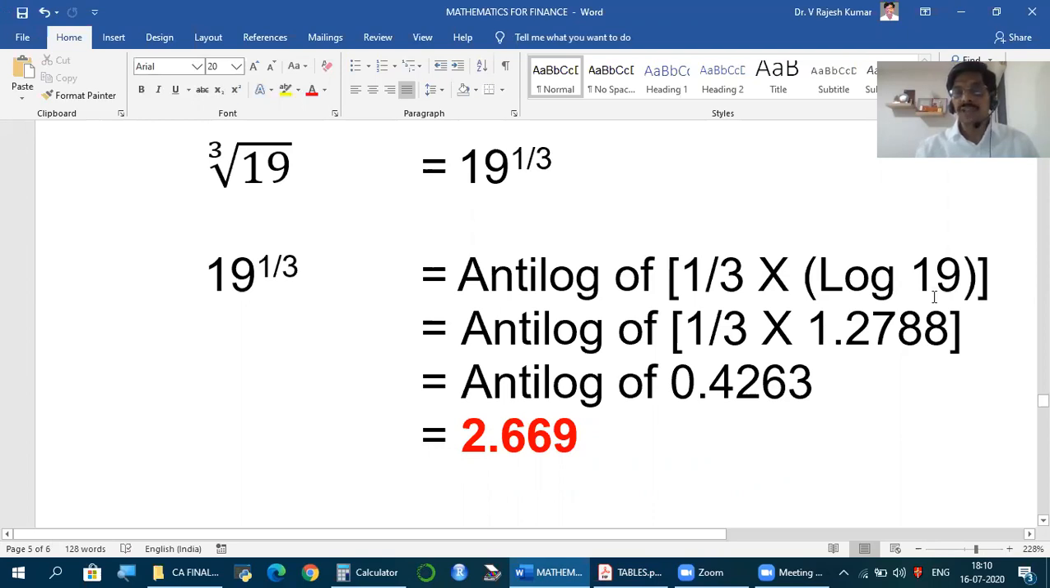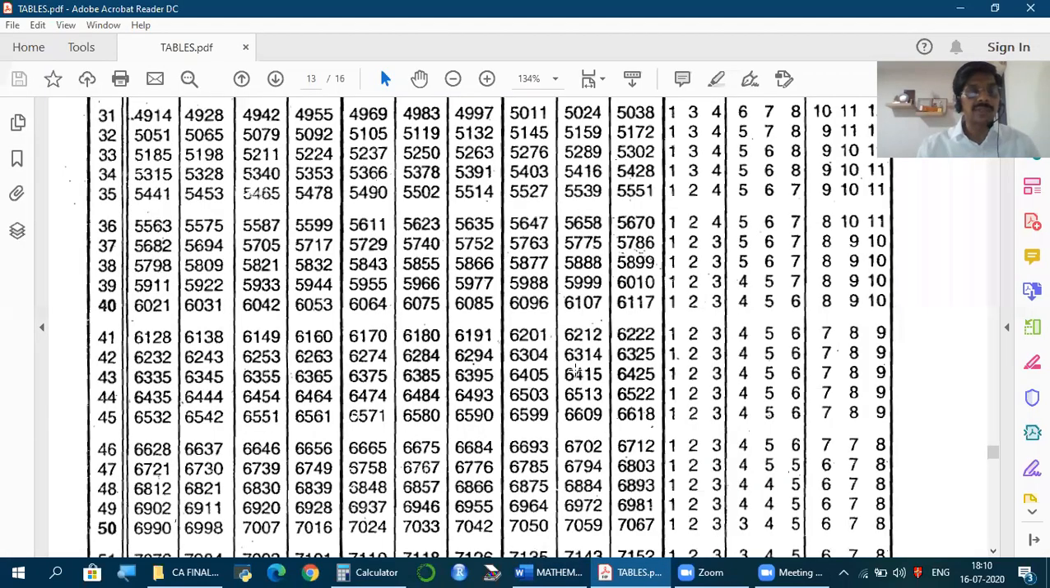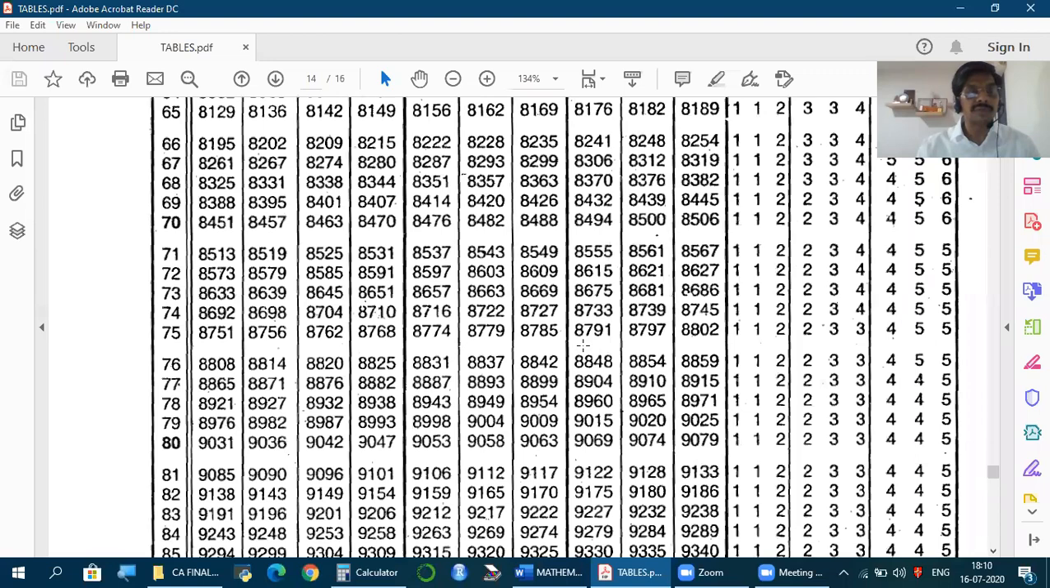Now you got the value for this. 1 by 3 into this, 1/3. So 0.4263. Calculate 1.2788 into 1 by 3, which is 0.4263. Now for this, I should find the antilog. As you know, antilog can be identified from antilogarithm tables, and for that you should take only the value after the decimal. So 0.4263. If you go to the antilog tables, 0.4263.